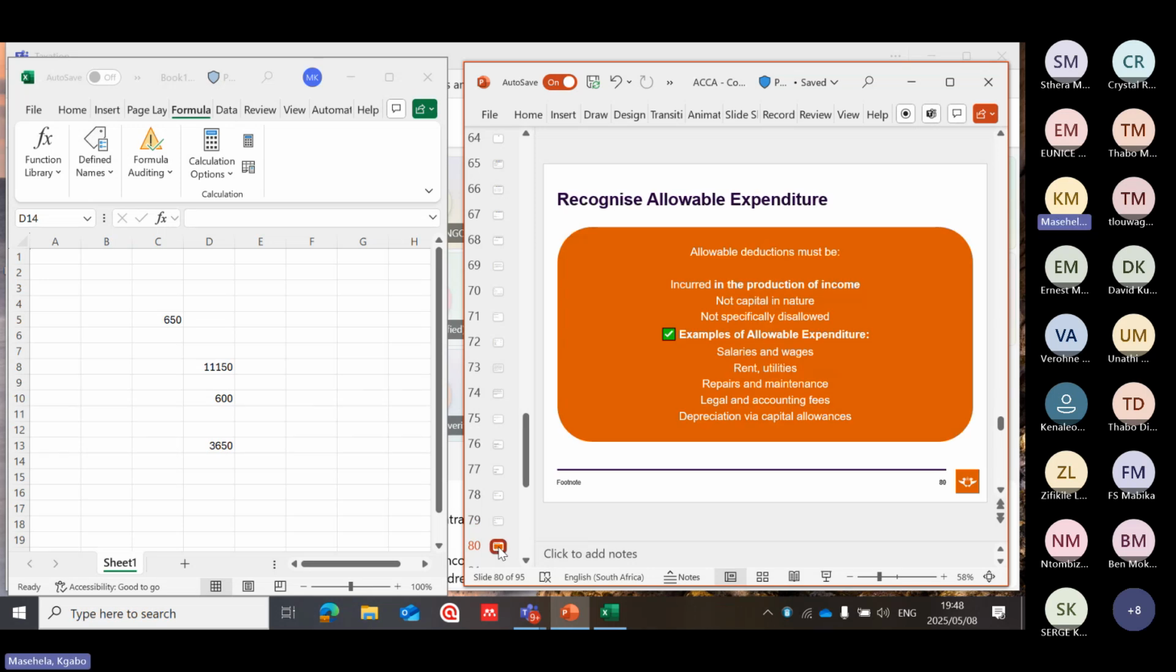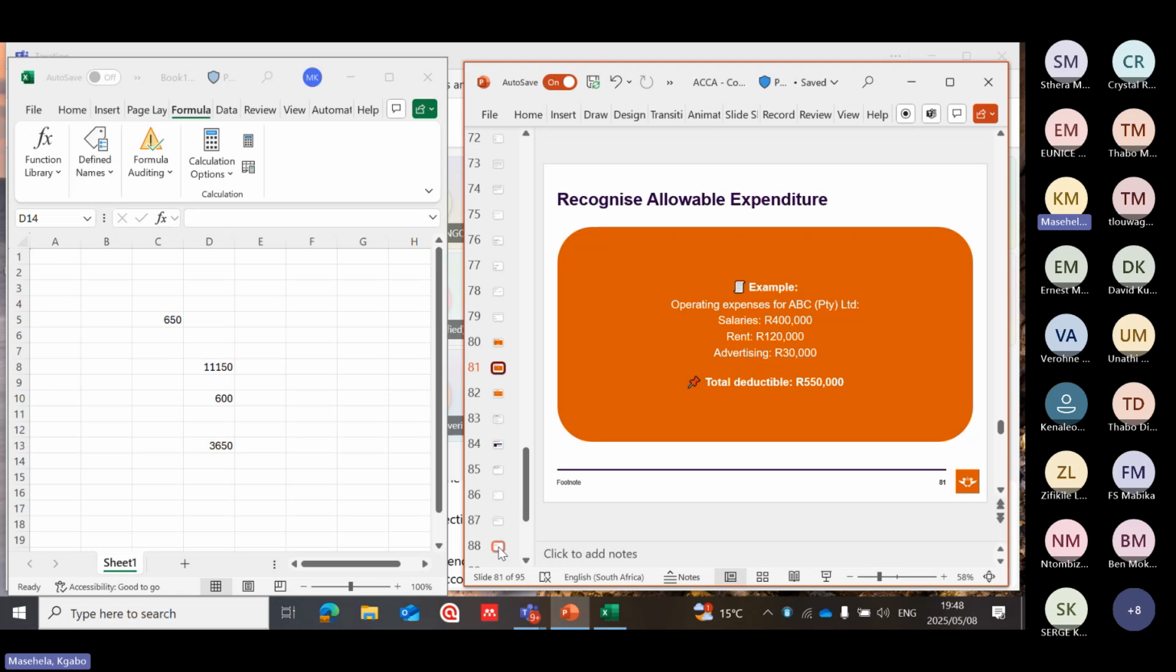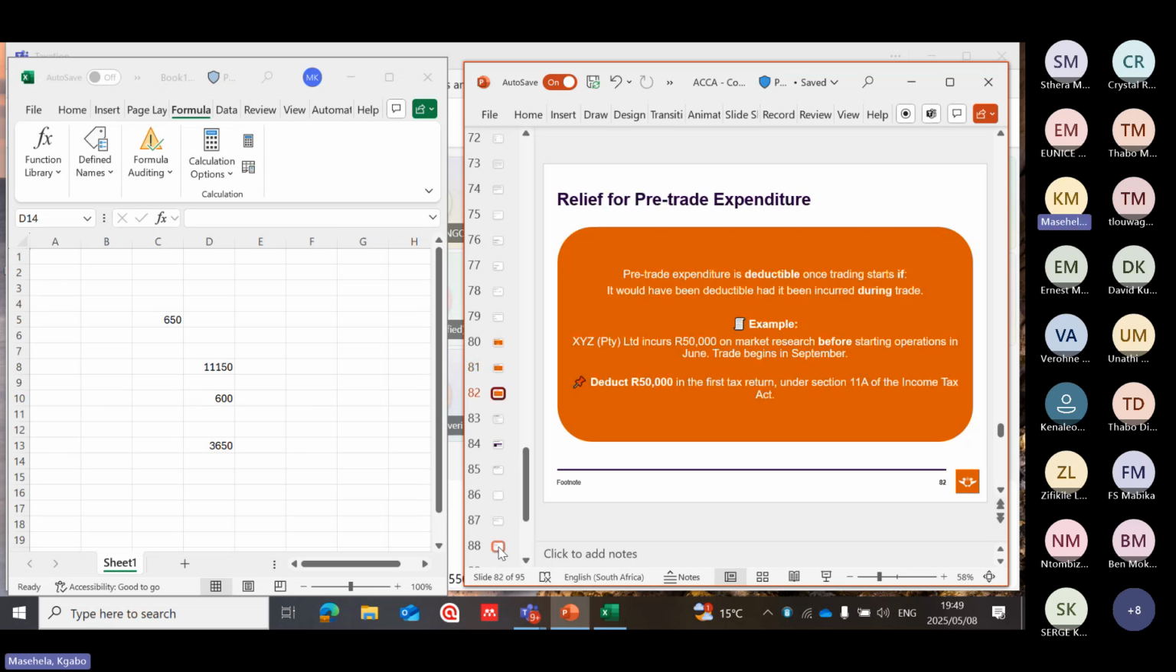Recognize allowable expenditure. They say allowable deductions. We know that they must be incurred in the production of income. Here we are looking at section 11A. Examples of allowable expenditure: salaries and wages, rent, utilities, repairs and maintenance, legal and accounting fees, depreciation via capital allowances. Let's see operating expenditure. Yes, 400, 128, of which it comes to 550,000. Let's see.